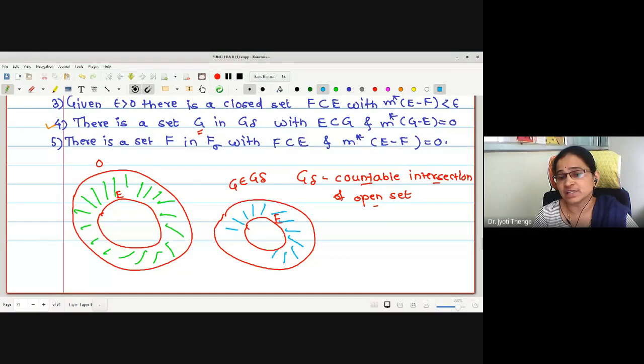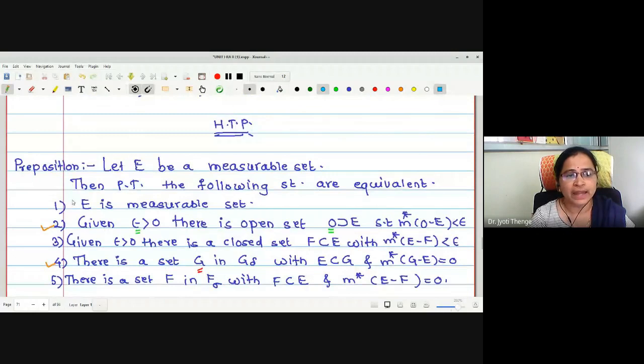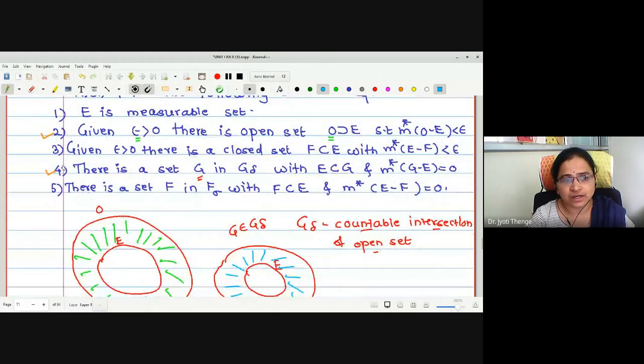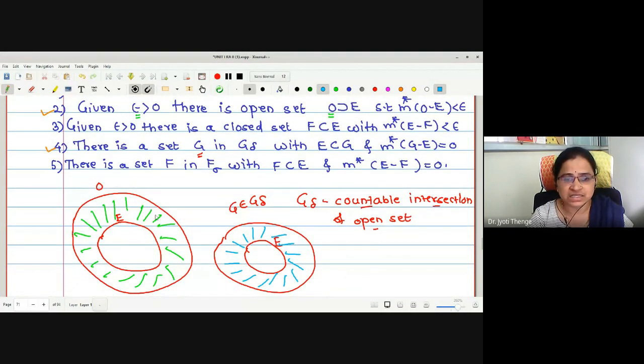May I say the set is measurable? Outer measure 0 means the set is measurable, yes. This is one of the lemmas we have proved. Therefore, statements number 2 and number 4 both give us the existence of supersets of E. Number 2 tells us that the outer measure of this region is less than epsilon. Such an O exists for every epsilon.